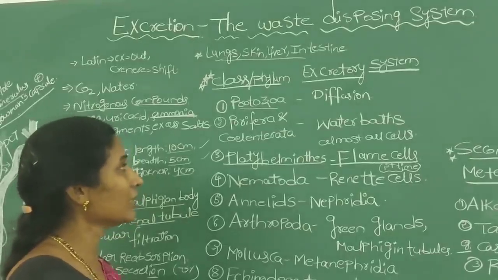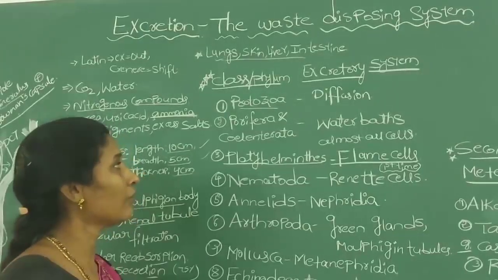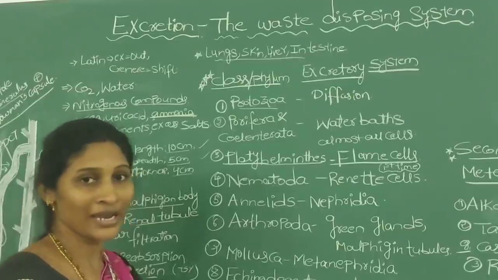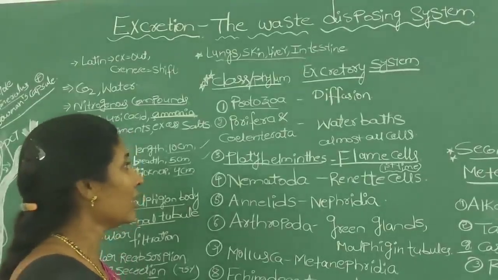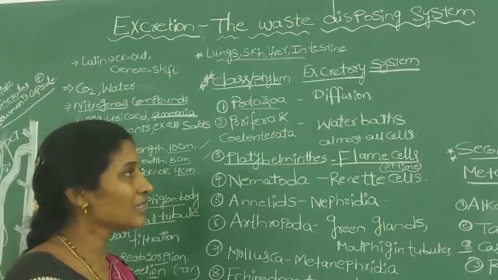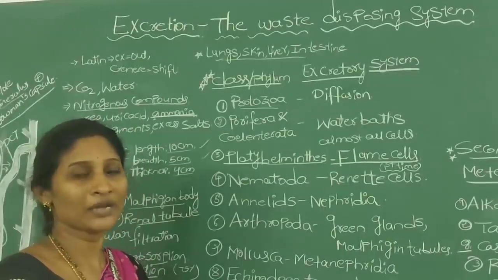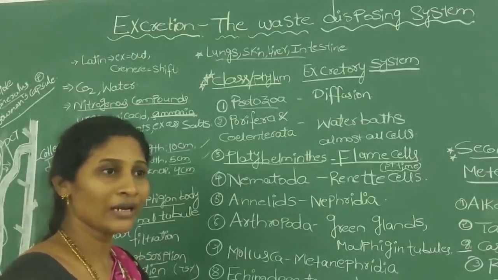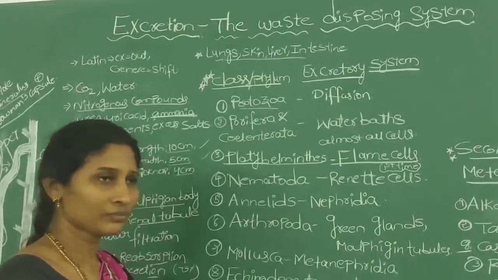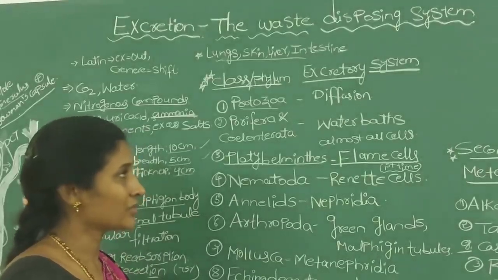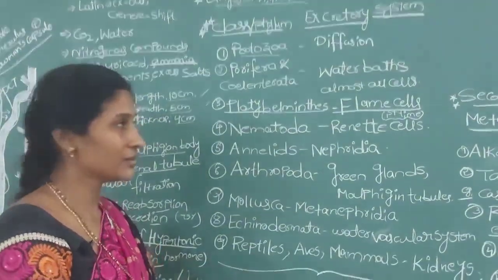Coming to the next categories, phylum Porifera and Coelenterata, like sponges: these animals are completely present in water, so water completely bathes their cells, and the waste materials are sent out.